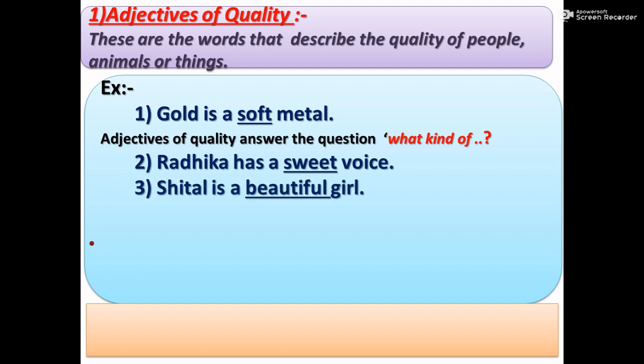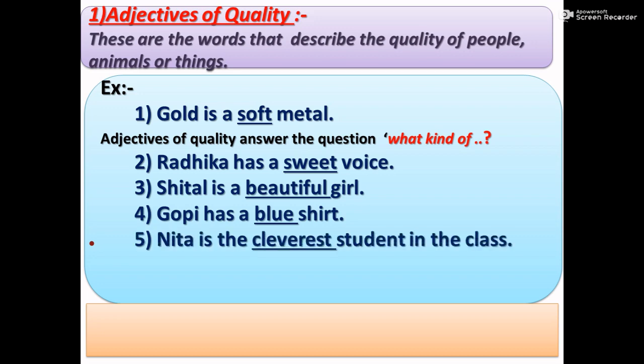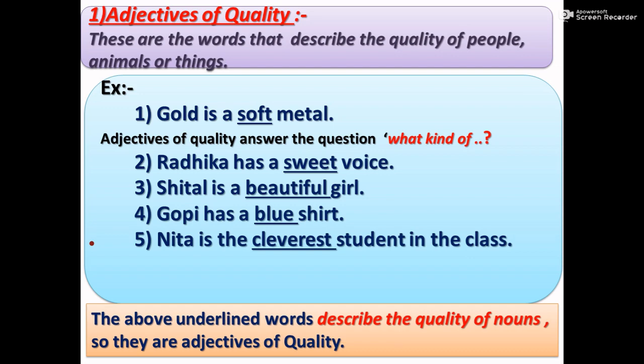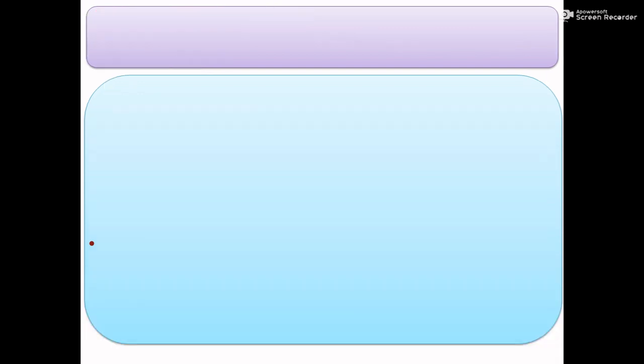Second sentence, Radhika has a sweet voice. What kind of voice does Radhika have? The answer is sweet. So sweet is an adjective of quality. In this way, Sital is a beautiful girl. Gopi has a blue shirt. Nita is the cleverest student in the class. In the above sentences, the underlined words describe the quality of nouns. So they are adjectives of quality.